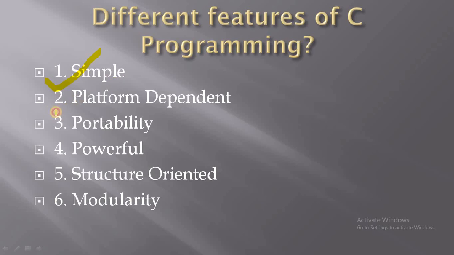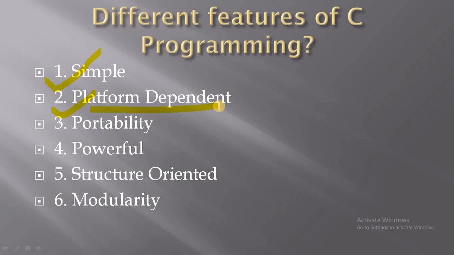Second feature is platform dependent. Now what is the meaning of platform dependent? A language is said to be platform dependent whenever the program is executed only in the same operating system where it was developed and compiled, but not run and executed on another operating system. So you can say C is a platform dependent programming language.